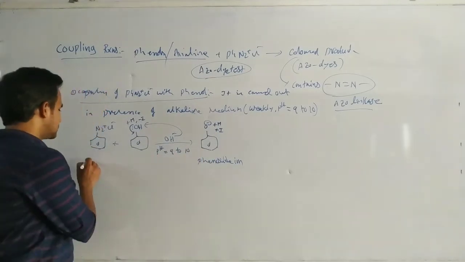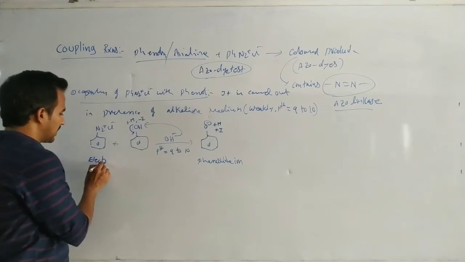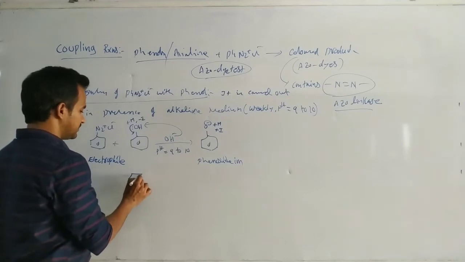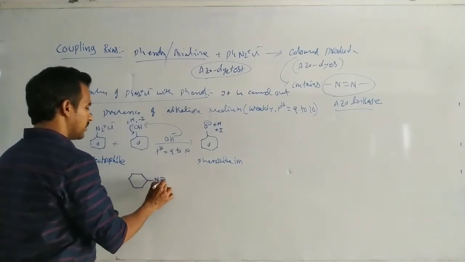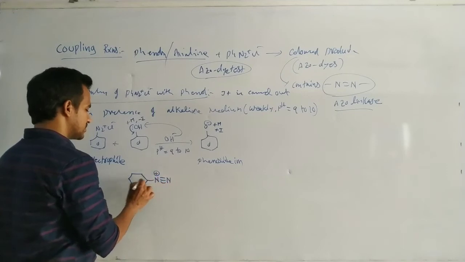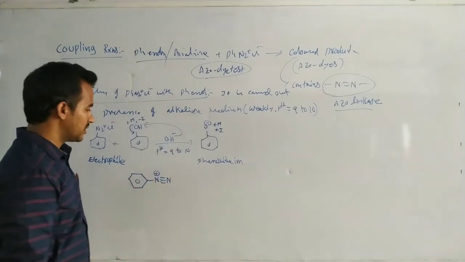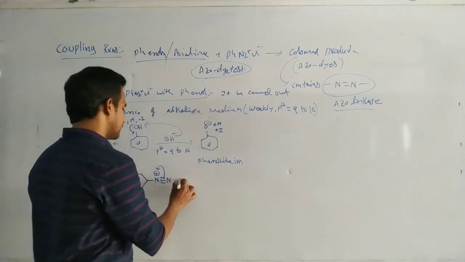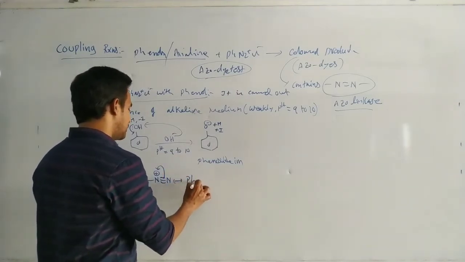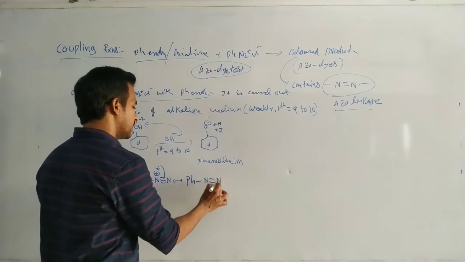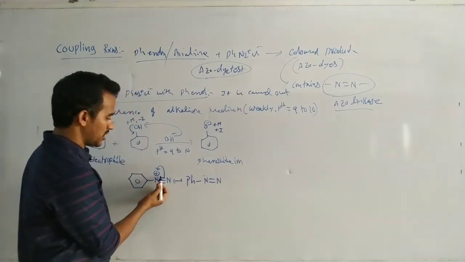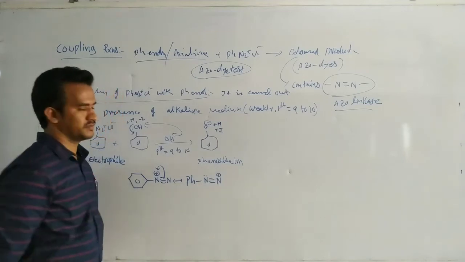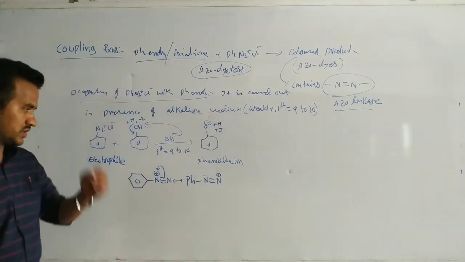Now this is acting as an electrophile. See this one, N double bond N: this nitrogen carries a positive charge. Suppose the two bonding electrons are transferred to this nitrogen, we get PhN double bond N with a positive charge on the other nitrogen.